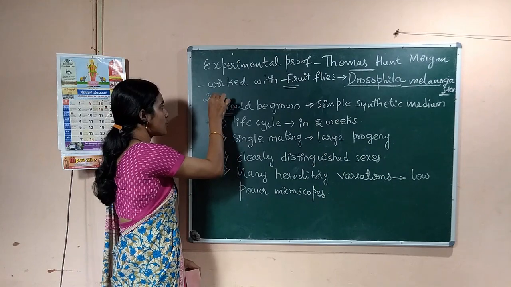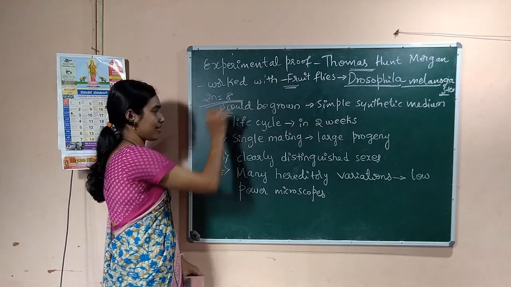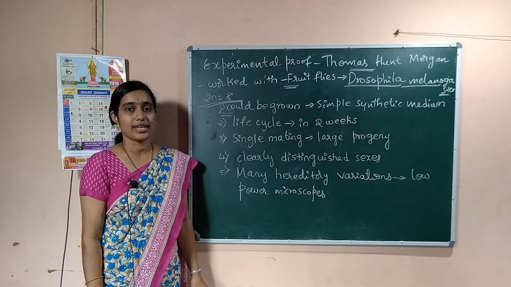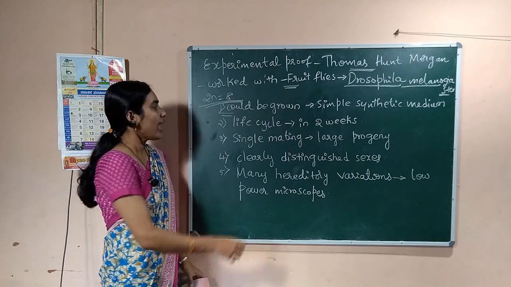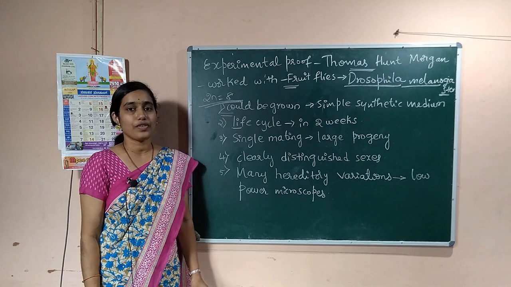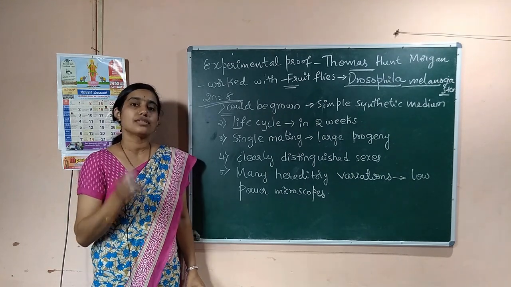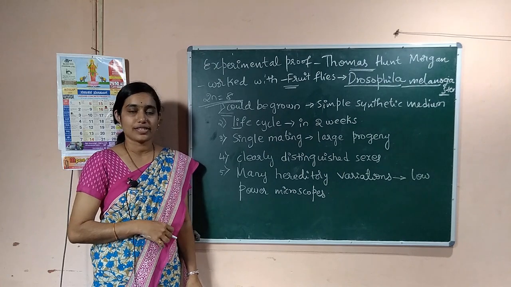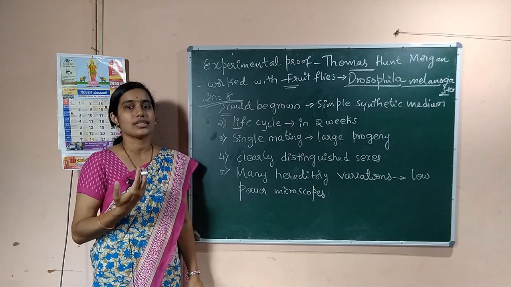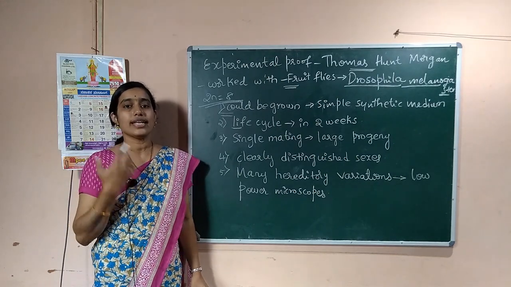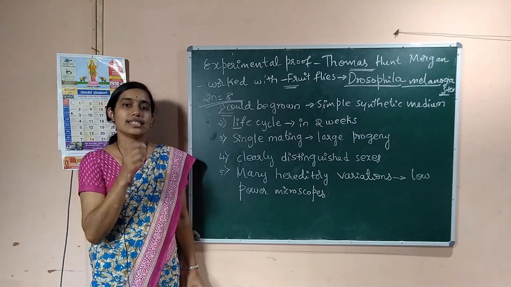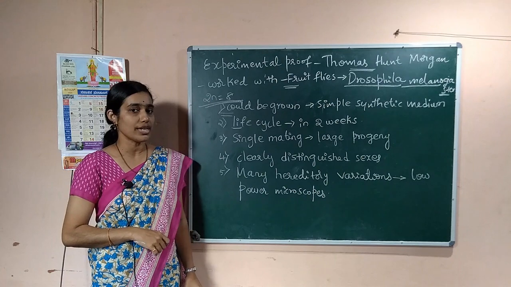And one more thing is that the 2n number of the fruit fly is just 8. So the total number of chromosomes present in this diploid fruit fly is just 8 chromosomes. And the life cycle is very short. The life cycle of the fruit fly is just 2 weeks. That means within 2 weeks it completes its life cycle. Whenever the life cycle of an organism is short, it's very easy to study the variation or the hereditary characters in many generations. So with a short life cycle, we can study many generations.